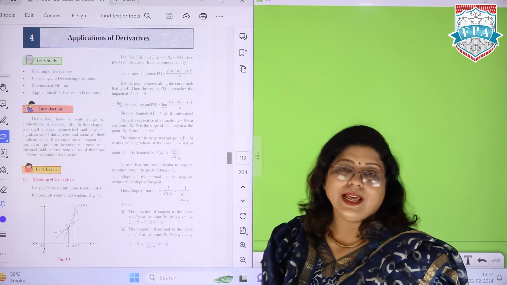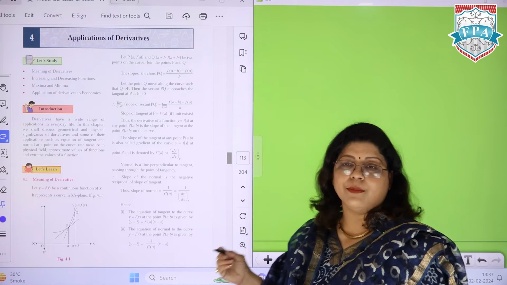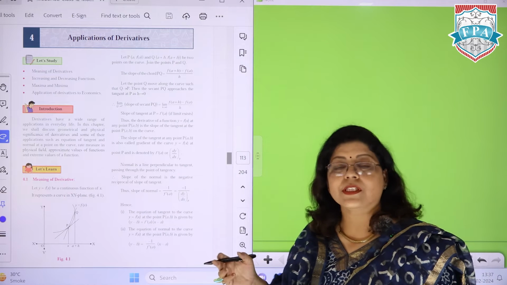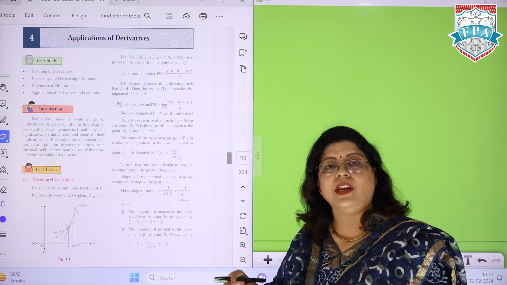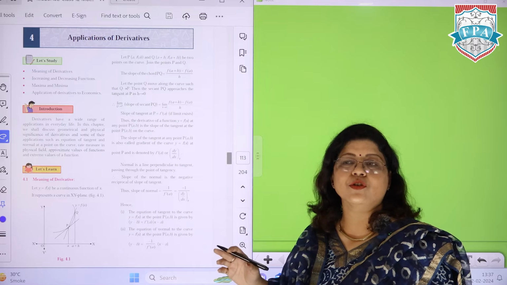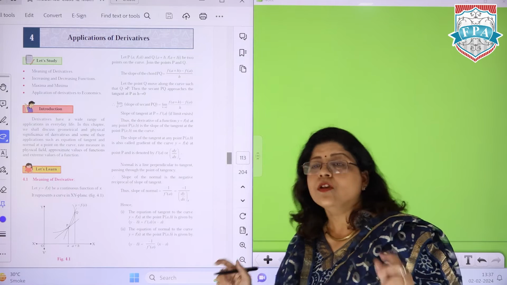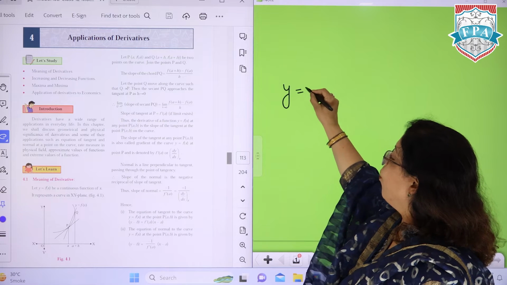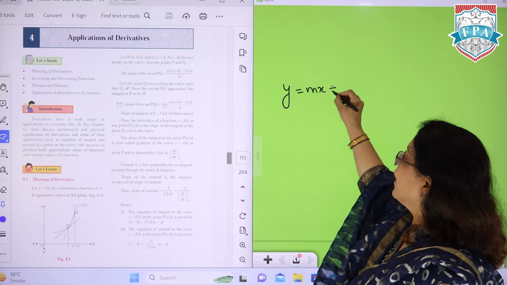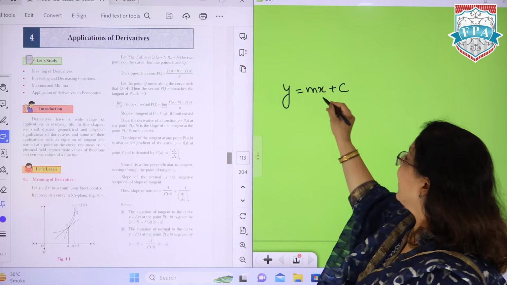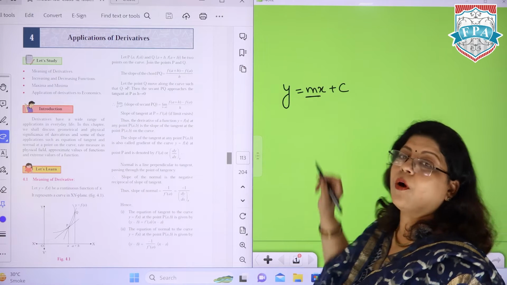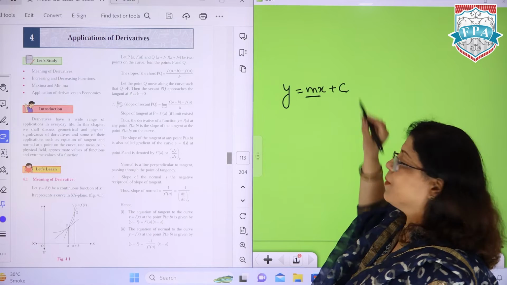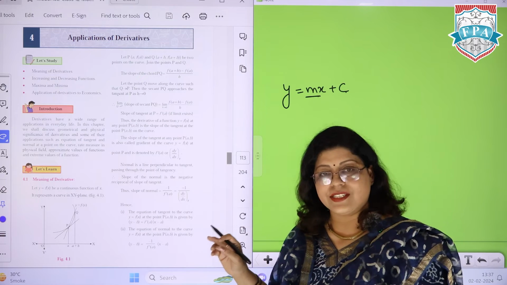Before we move to the tangent and normal, I am giving you a short session on the equation of a straight line. Because if your equation of a straight line is not clear, you won't be able to find out the equation of any kind of thing. So for a straight line, your equation format is y is equal to mx plus c, where m is considered to be the slope or gradient of the line or the curve, and c is basically your y-intercept.